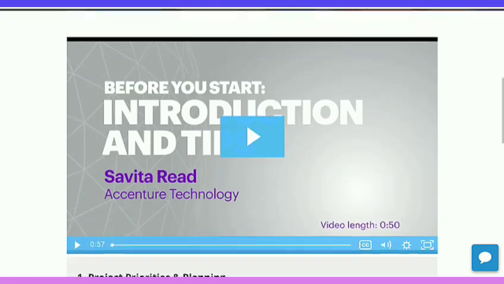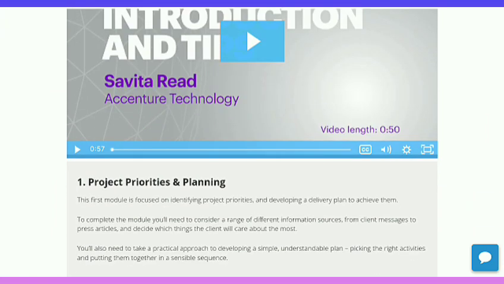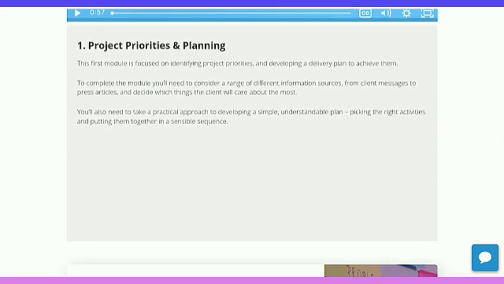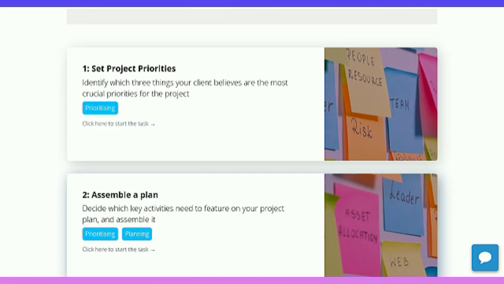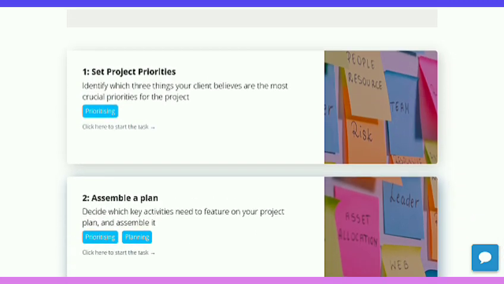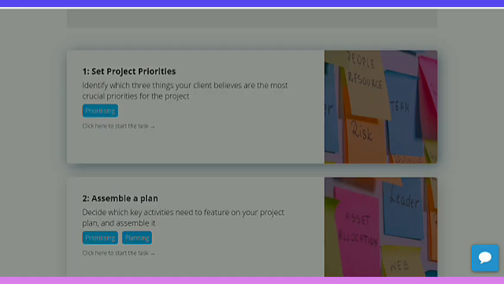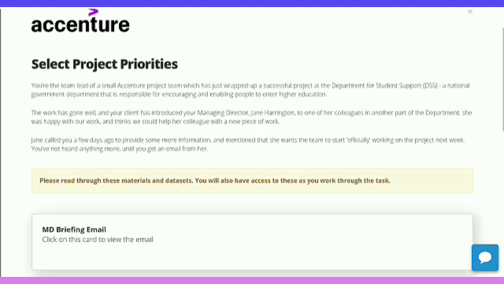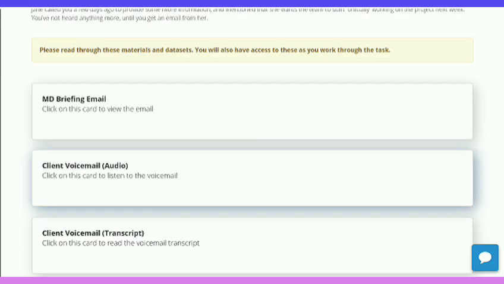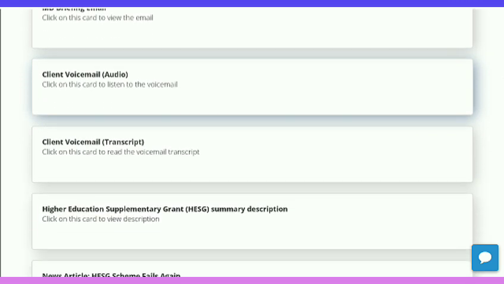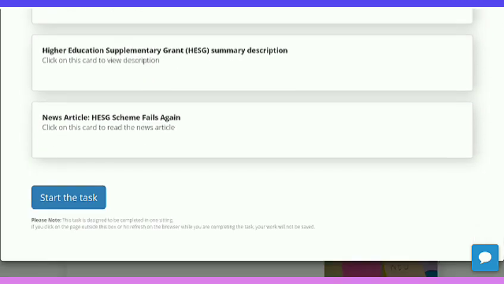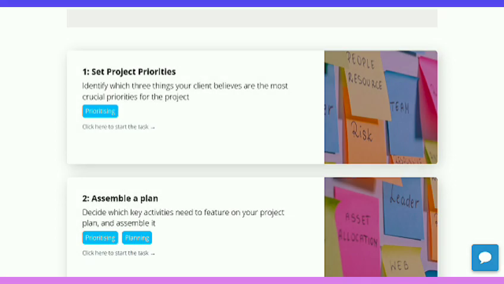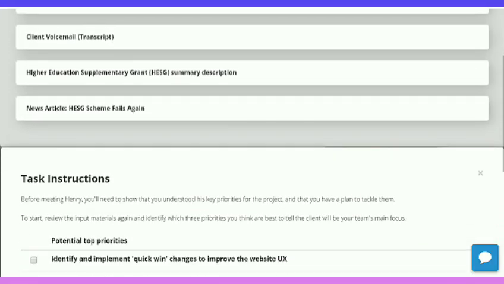First module: project priorities and planning. I am going to solve this task. The first reason for choosing this Accenture internship is that no documents need to be uploaded. There are only quizzes, and you have to answer all of them correctly to move to the next task. There is no other option here. There are some resources from which you get all the knowledge about the tasks, and after that you attempt the task.